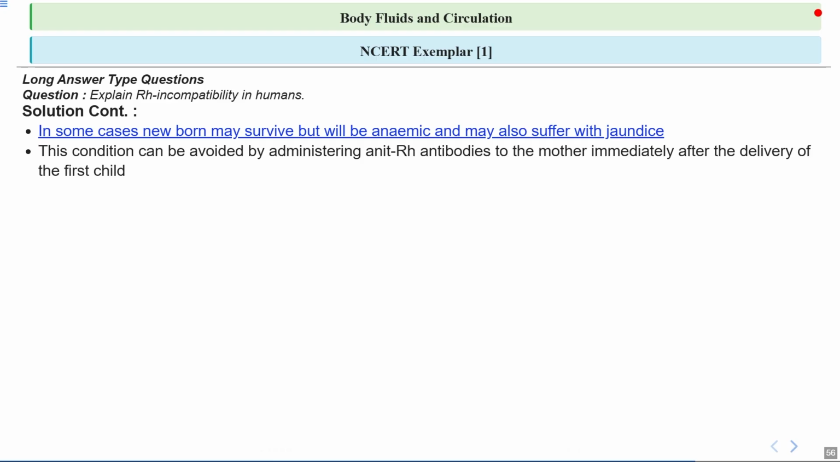Now let's talk about prevention. If the question is, can it be prevented? Of course, this can be prevented. This condition can actually be avoided by giving the mother anti-Rh antibodies right after the delivery of her first child. These antibodies act like security guards, removing any Rh positive cells from the mother's blood before her immune system can react to them. This simple step helps protect future pregnancies from further complications that we have discussed above.